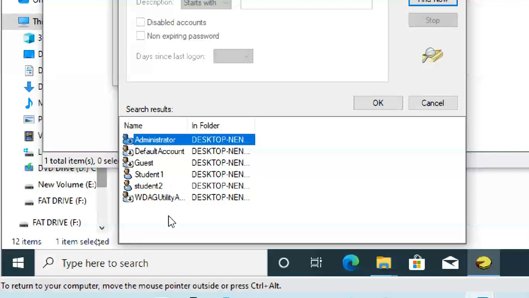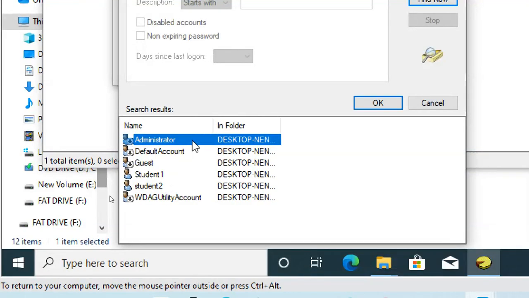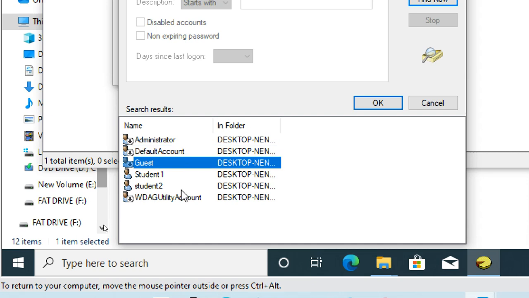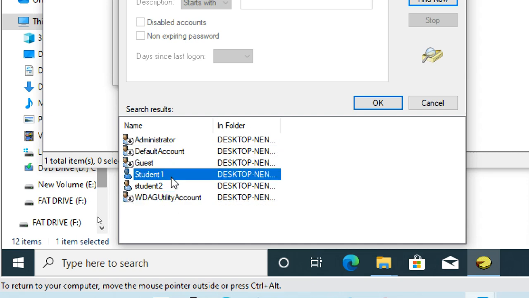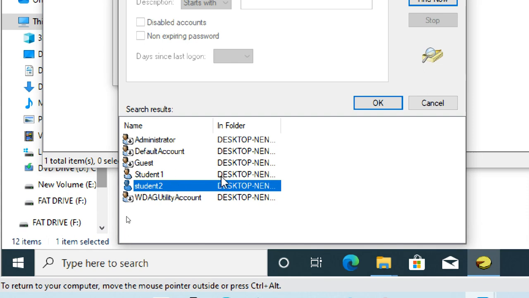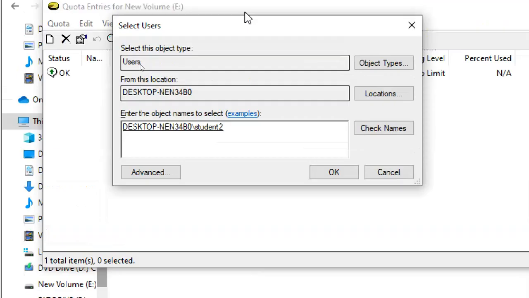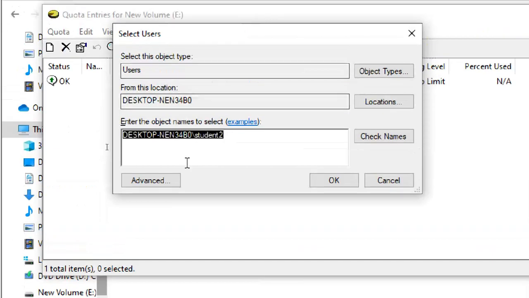You can see all the other users. By default, users are also there, like Administrator, Default Account, Guest. So student 1 is my first account, and student 2 is the second account. So select student 2, click OK. Okay, two ways you can do it.